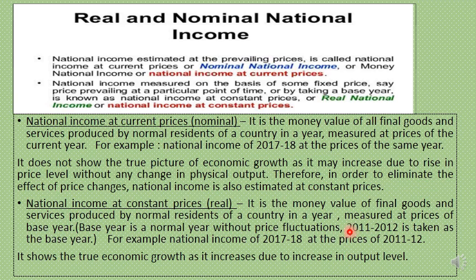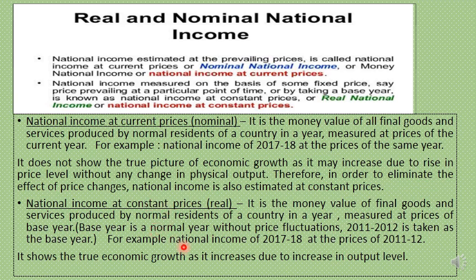So, now in India 2011-2012 is taken as the base year. Whatever calculations are done for current years, whether it is 2017-18 or 2018-19, will be done on the basis of the base year prices of 2011-2012 to find out real national income.